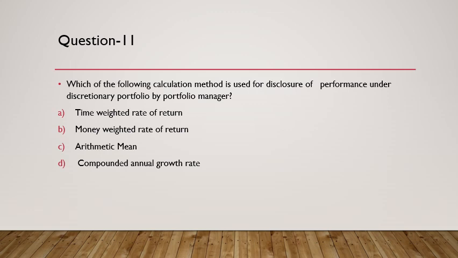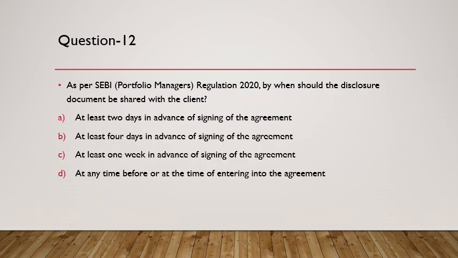Now let me tell you why I have put this particular question here. Many times you need to not only know the method but also understand how the calculation happens under TWRR, which is time weighted rate of return. So I would suggest that you work on the calculation of TWRR to understand this, and other calculations also: money weighted rate of return, arithmetic mean, and compounded annual growth rate. Answer obviously is A.